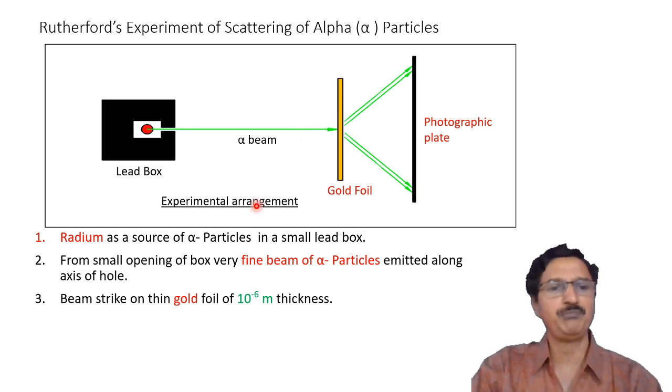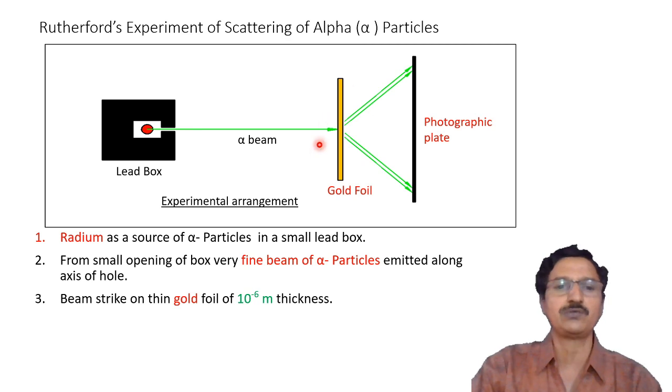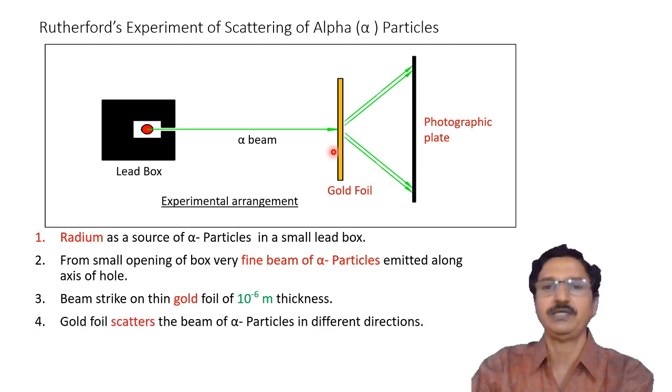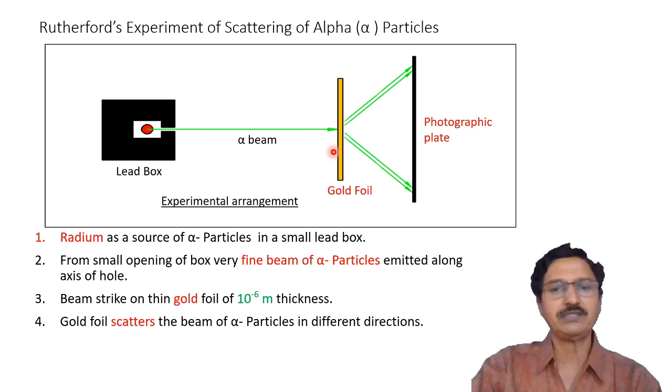Then these emitted alpha particles are allowed to fall on this gold foil. This is a very thin sheet of gold material having the thickness of 10 raised to minus 6 meter. Then after being incident on this gold foil, the alpha particles are scattered in different directions. So we can see here the incident direction was along the axis of the hole, and then the scattered beam is in different directions.